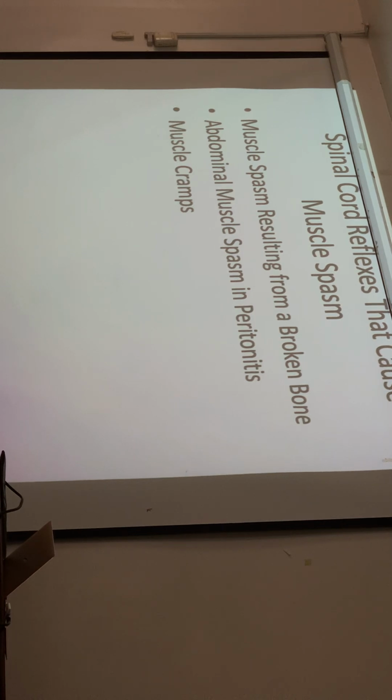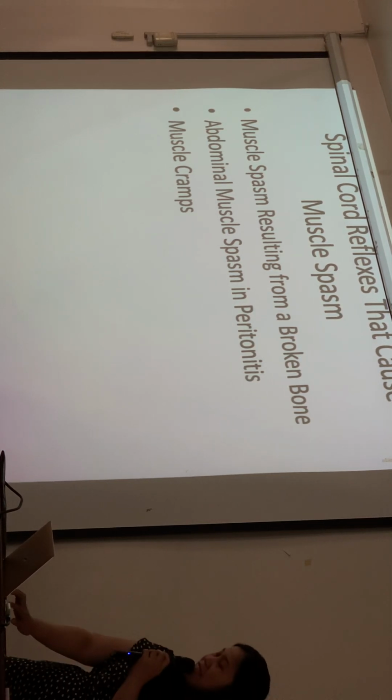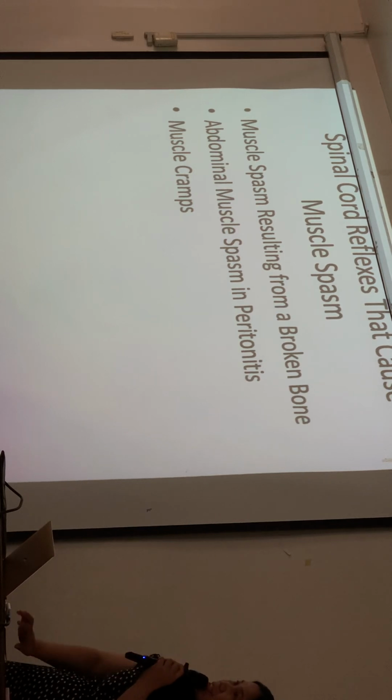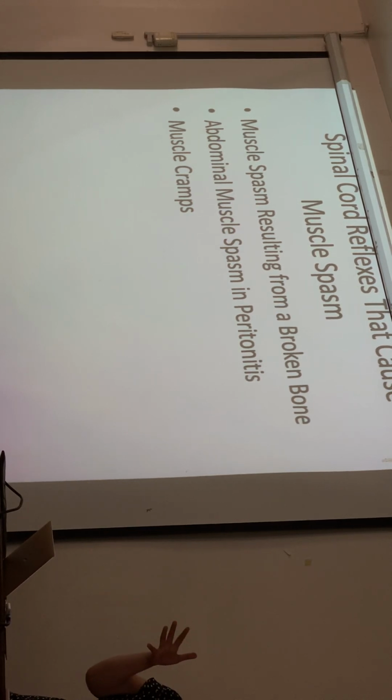Their abdominal muscles are hard because of muscle spasm, because these are spinal cord reflexes. And muscle cramps. These are all clinical importance of the spinal cord reflex. So that's the importance of the spinal cord in movement, walking, reflexes.